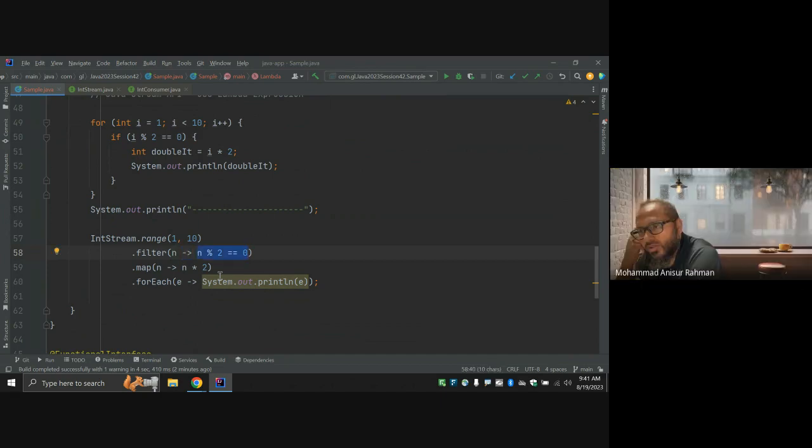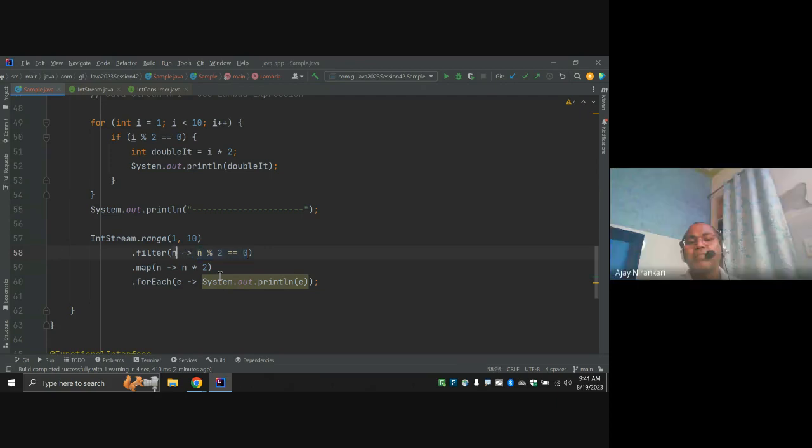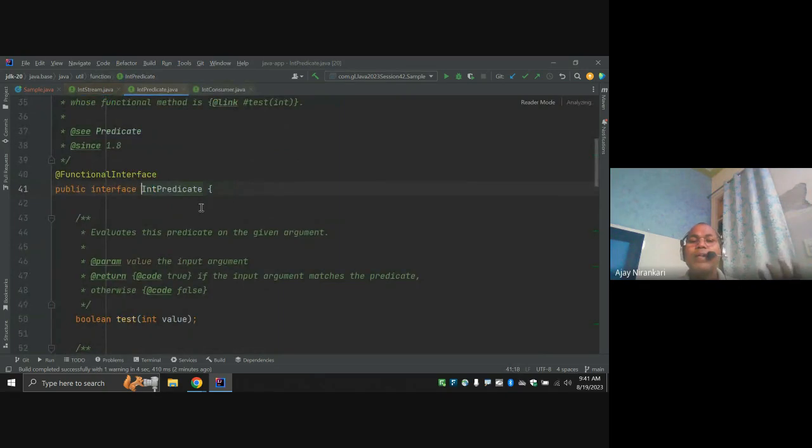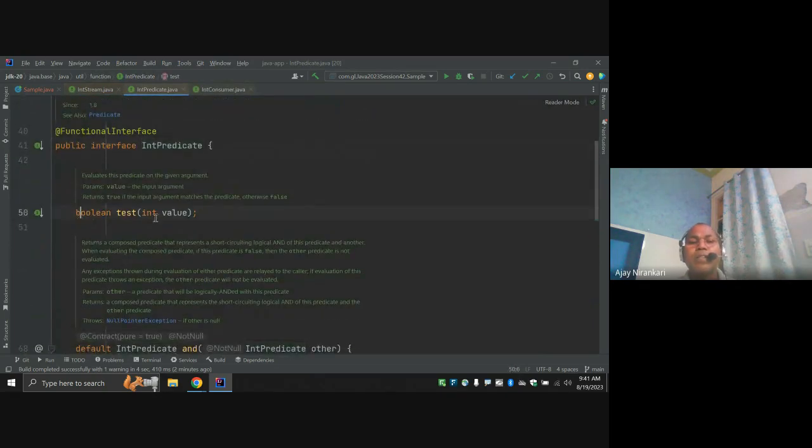Okay. Acha. So I'm trying to say here, this is the implementation of your filter. Filter, note, what does filter take? Predicate. Predicate has one test method. This is the one method that takes input and returns boolean, right?